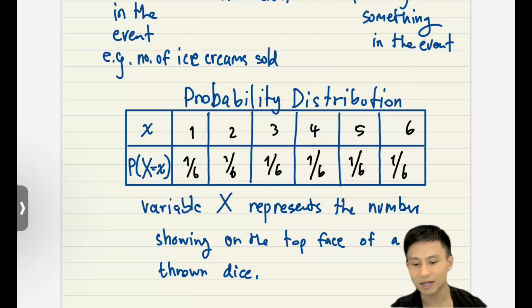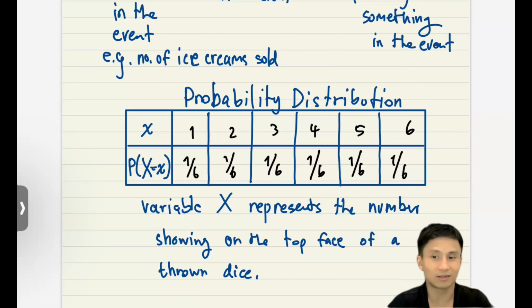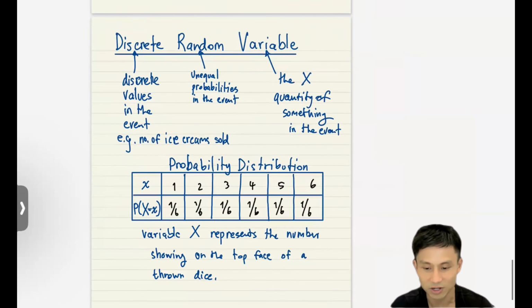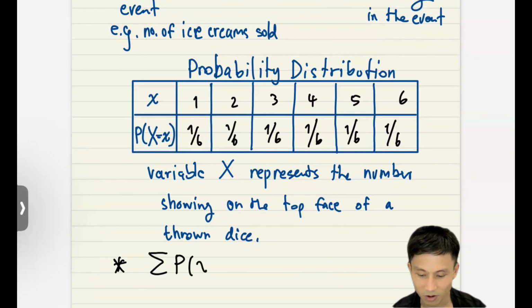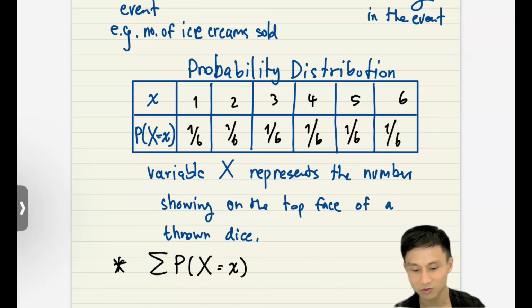The rule of thumb here is that whatever table you come up with, it doesn't have to be equal, right? This is probably more like a discrete uniform distribution. The rule of thumb is that whenever you see this kind of table, you must know that if you sum up all the probabilities, that's just the notation. Don't be intimidated by the notation. Basically sum up all the values, you would get 1.